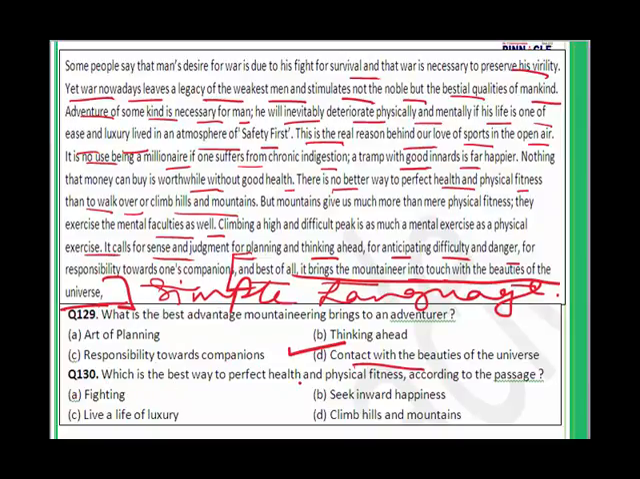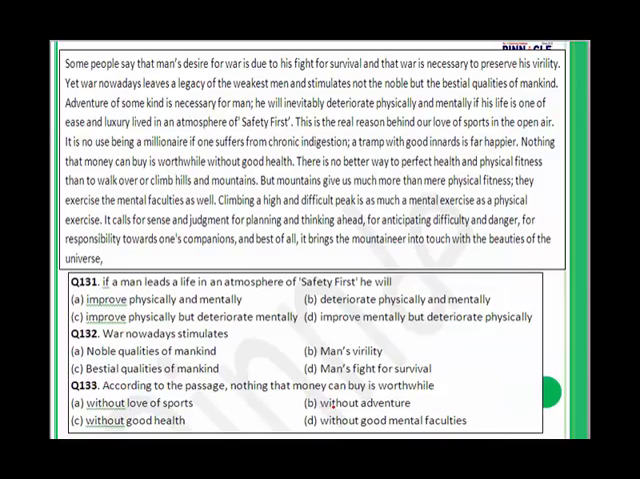Question 130. Which is the best way to perfect health and physical fitness according to the passage? There is no better way to perfect health and physical fitness than to walk over or climb hills and mountains. Here is your answer. So, climb hills and mountains is my answer. I have marked the same passage here also so that I can show you exactly where the precise lines are. So I'll go to question number 131.